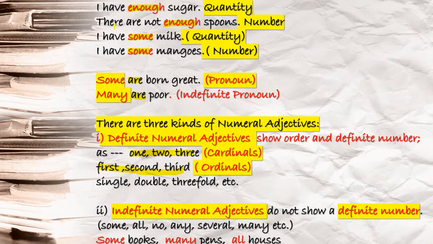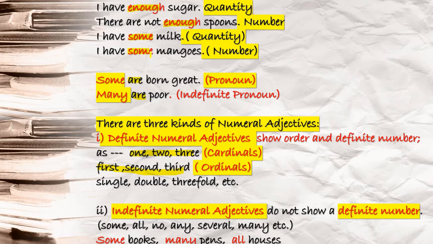Here, number. Again you see, I have some milk. Can you count milk? No. So some is what? Quantity. I have some mangoes. Can you count mangoes? Yes. So some will become what? Number. And yes, you see, these terms are all followed by noun terms only.